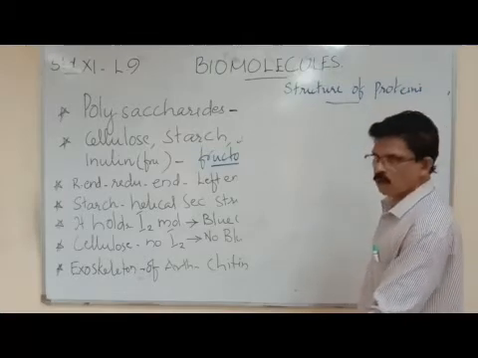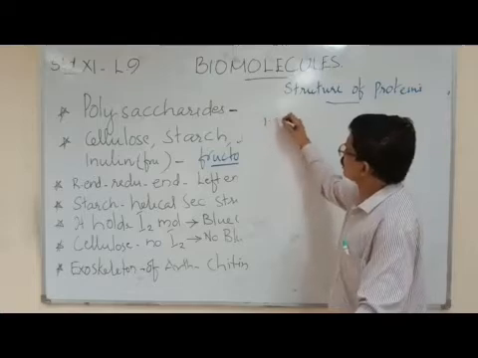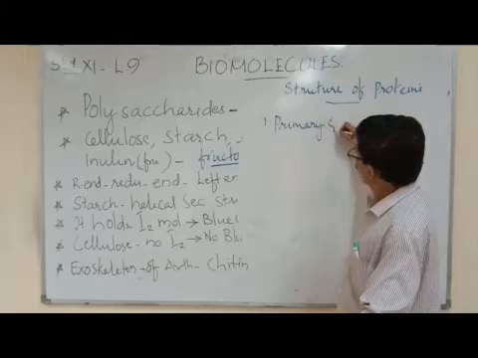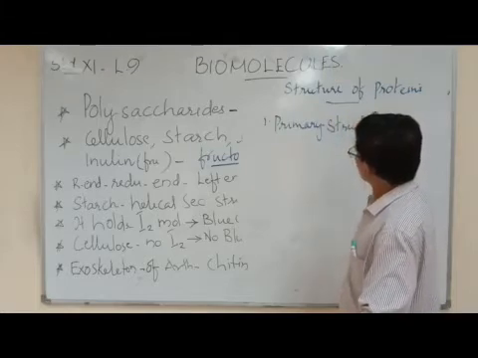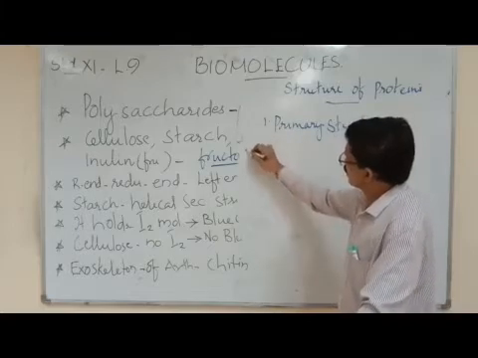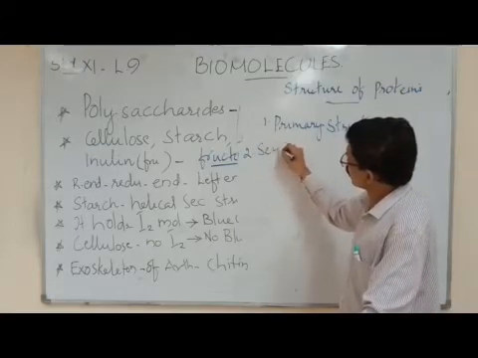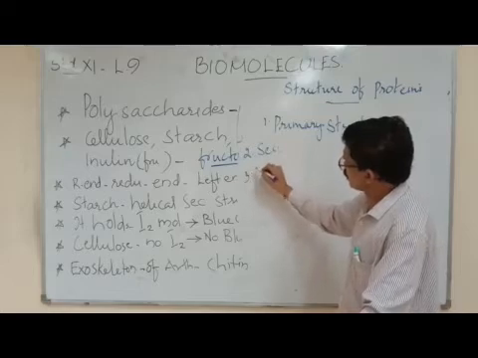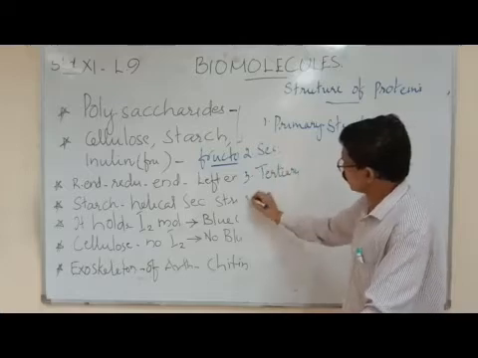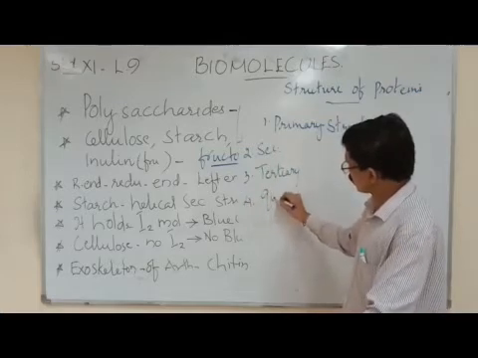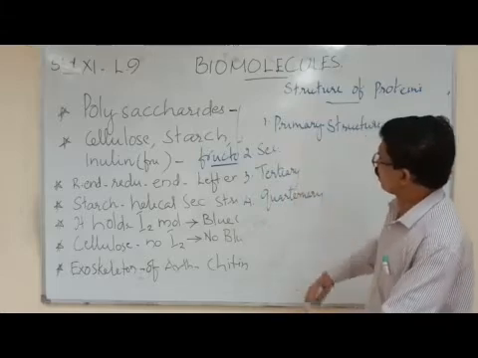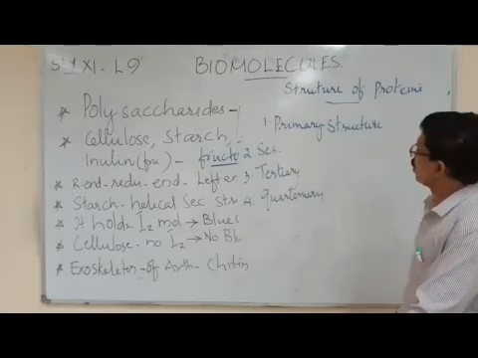There are 3 or 4 types of structure of protein: primary structure, then secondary structure, then tertiary structure, and fourth, quaternary structure. So there are 4 forms of structure of protein.